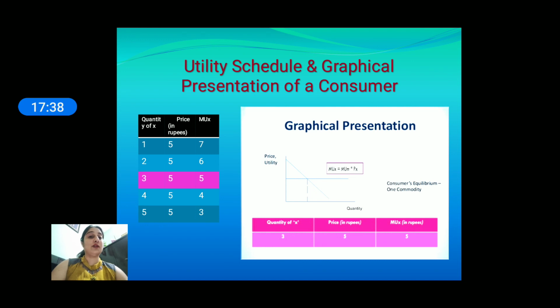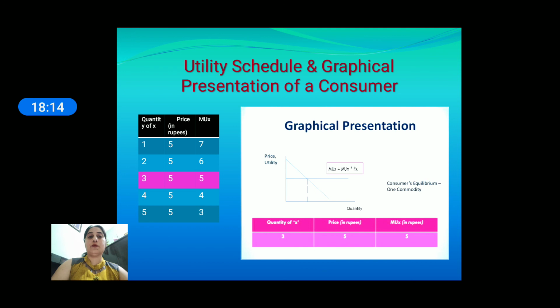So being a rational consumer, the consumer purchases the first unit of ice cream because ice cream gives him more utility than its price. And the second unit, he has to pay 5 rupees again, but the ice cream gives him the marginal utility of 6 utils, so he can purchase the second unit of ice cream also. Then on the third unit he has to pay 5 rupees again, but the third ice cream gives him the marginal utility of 5 utils, so he can purchase this unit of ice cream also.